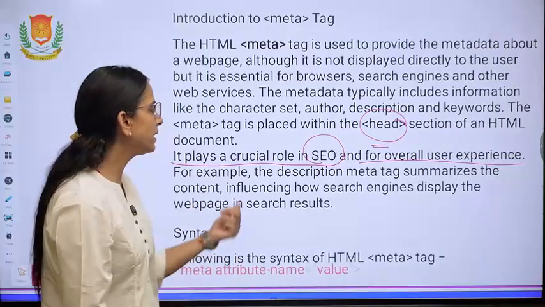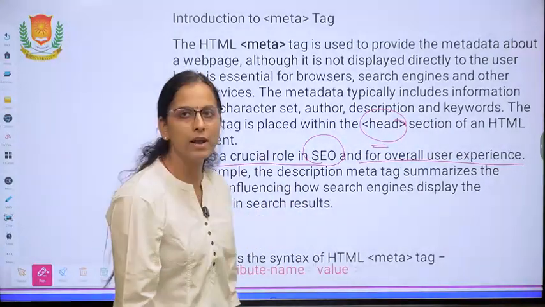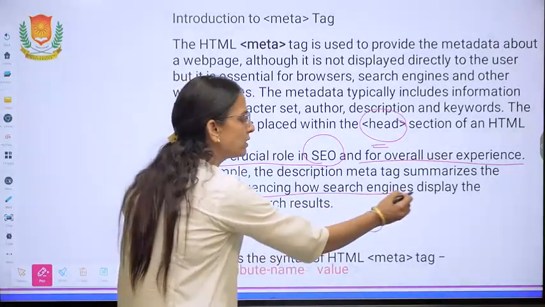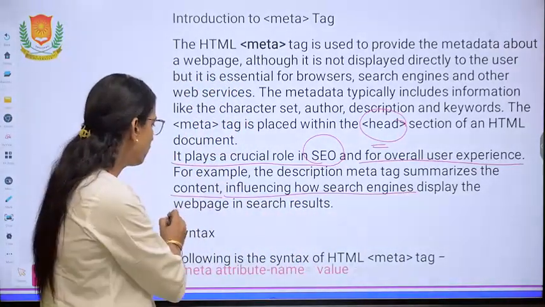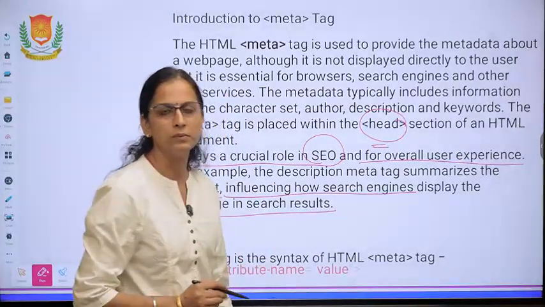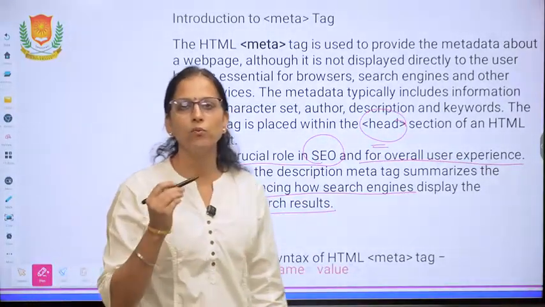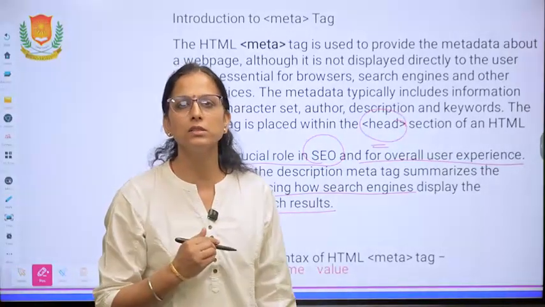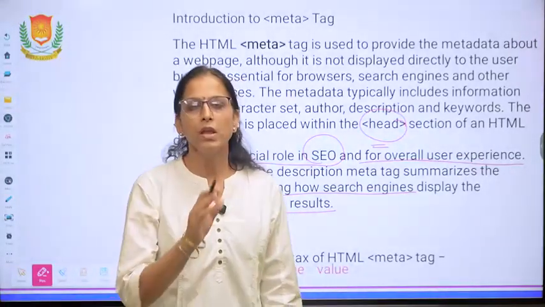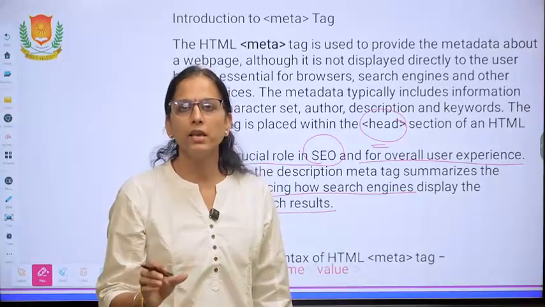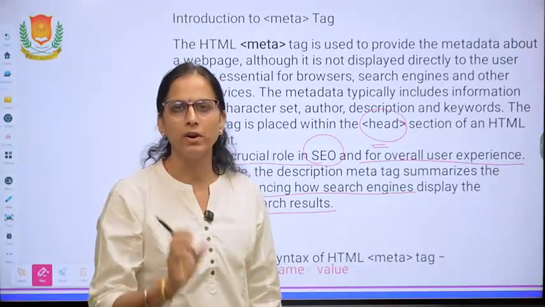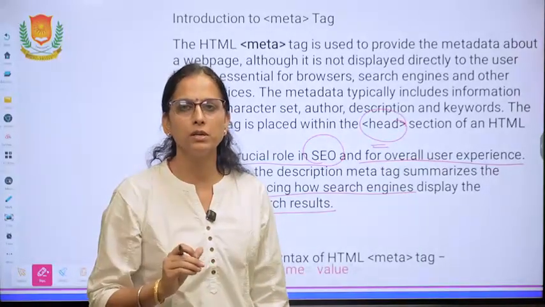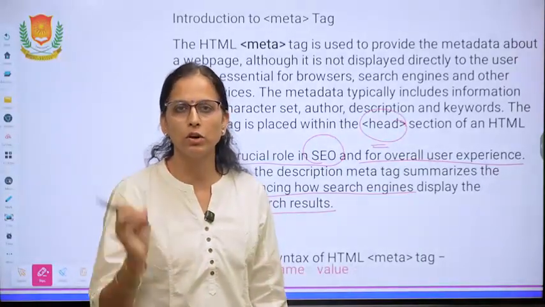For example, the description meta tag summarizes the content, influencing how search engines display the web page in the search result. What happens when you search something is that the search engine uses an algorithm. There we write a particular keyword. Like, if you need to search a poem, you will write the name of the author.